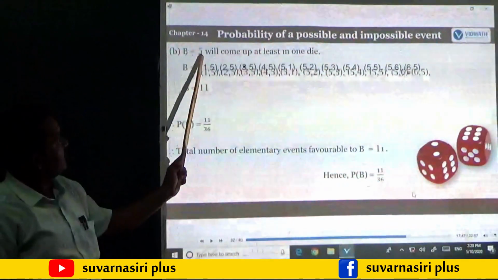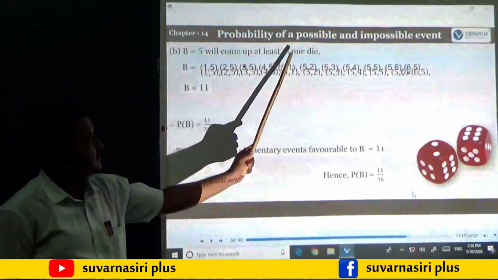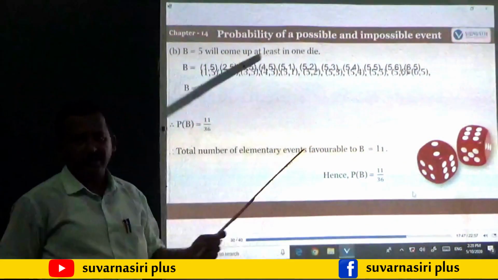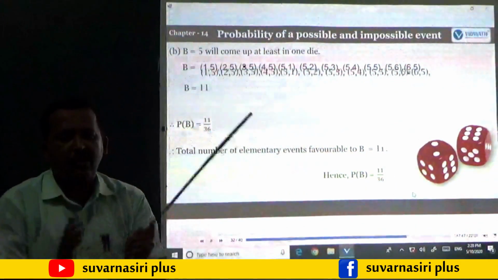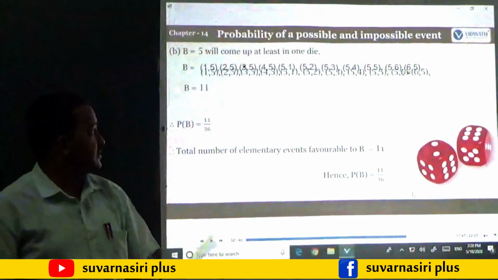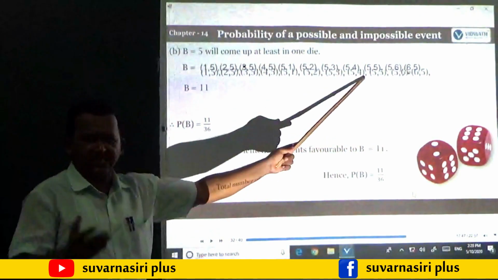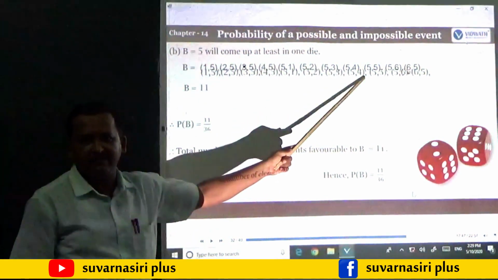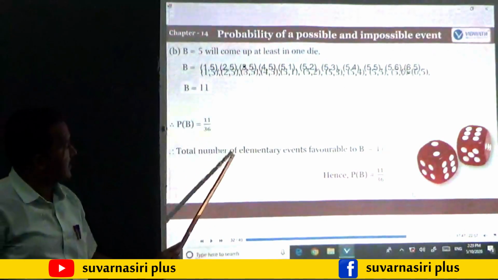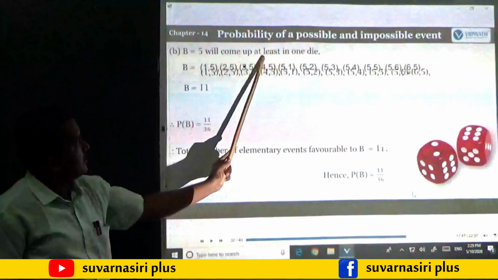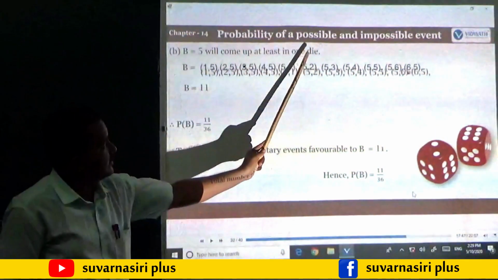Next event is 5 will come up at least on one die. Maybe 5 may be coming one time or 5 may be coming 2 times. So how many possibilities are there? Just now in the previous example we saw there will be 11. So the probability that 5 will come up on at least one die.